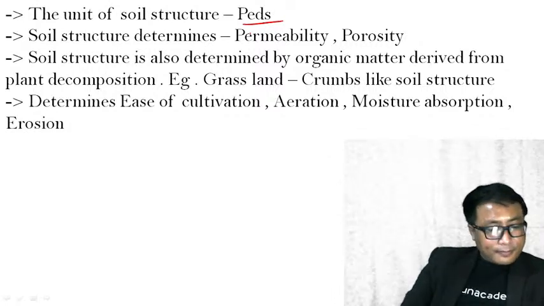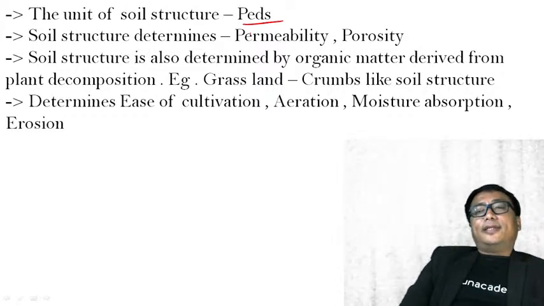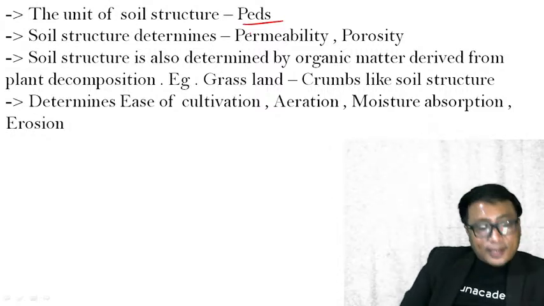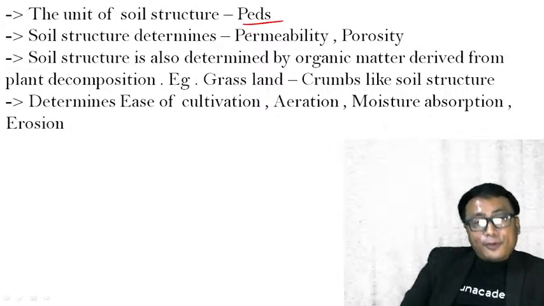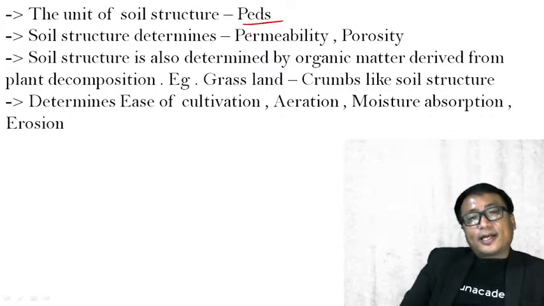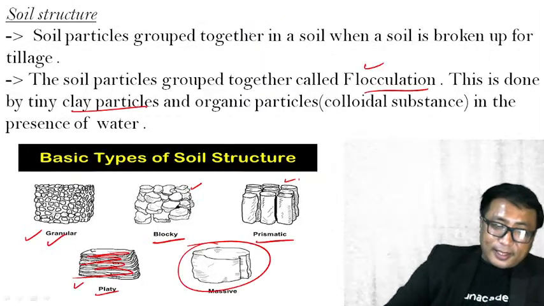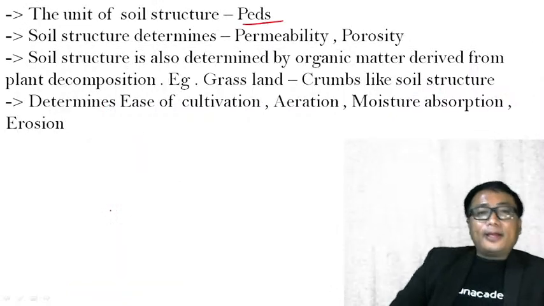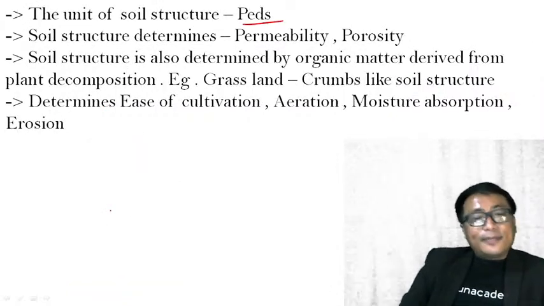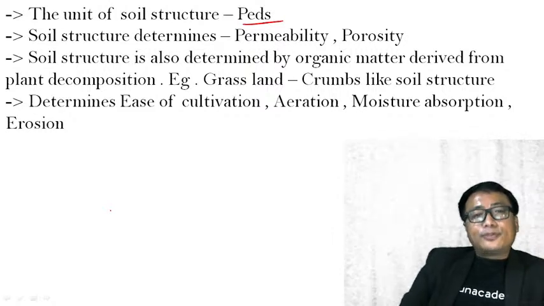Example, grassland. In grassland, the soil will be determined by the decay and decomposition of the grass after it dies down and becomes humus. After some time, it will become a part and parcel of the soil. Therefore, in a grassland, a crumb-like soil structure you will find like this. It also determines the ease of cultivation, aeration, moisture absorption and erosion.